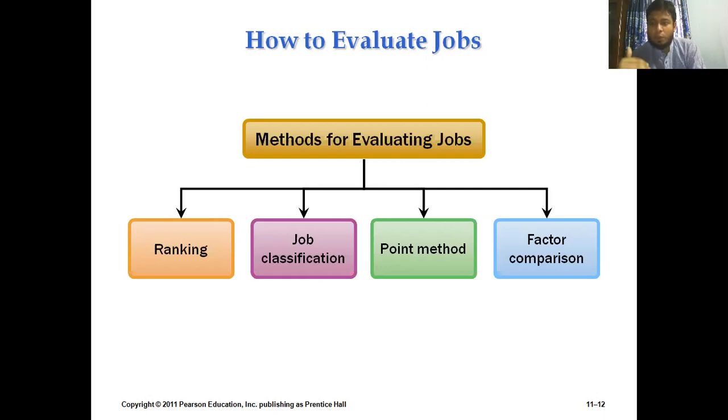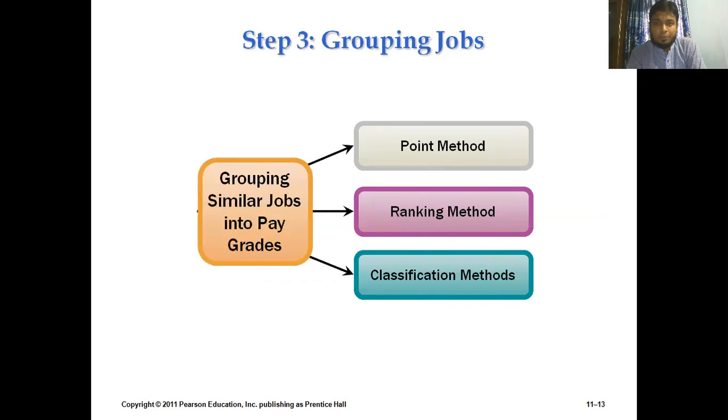That means we need to compare this difficulty level with the difficulty levels of other categories so that we can develop our compensation package for that particular employee. So that is the actual sense that we can take from this slide about the methods of collecting data about jobs or evaluating jobs.